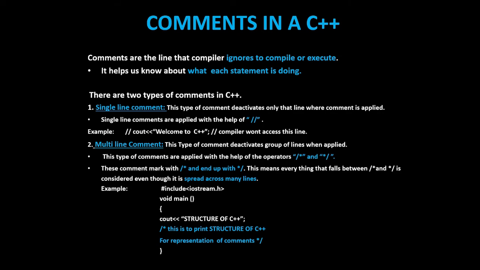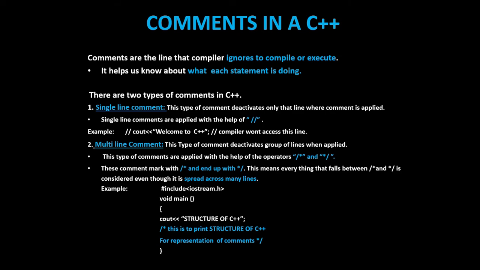Multi-line comment. This type of comment deactivates the group of lines when applied. This type of comment is applied with the help of operators, that is slash star, and closes with star slash. So these comments are marked with slash star and end with star slash.